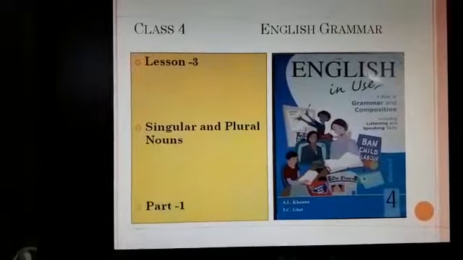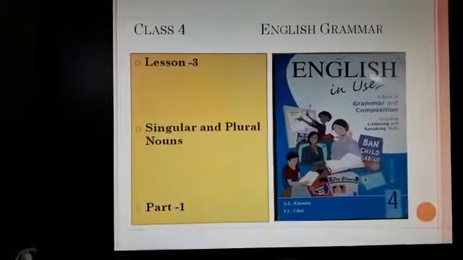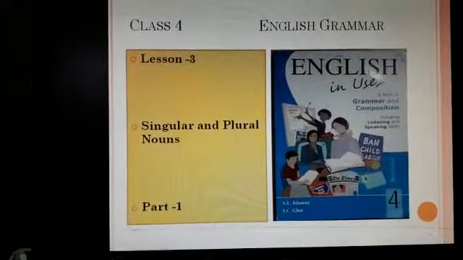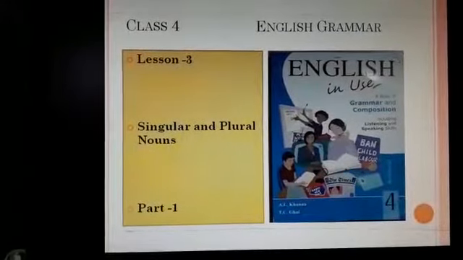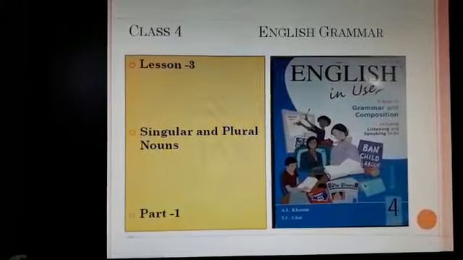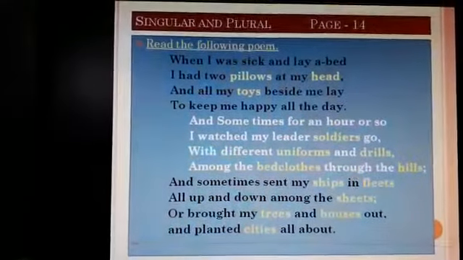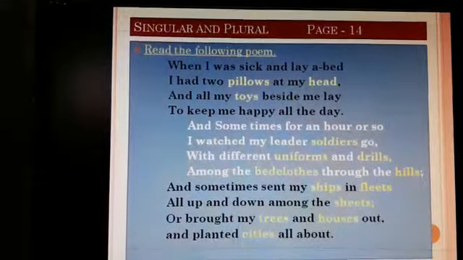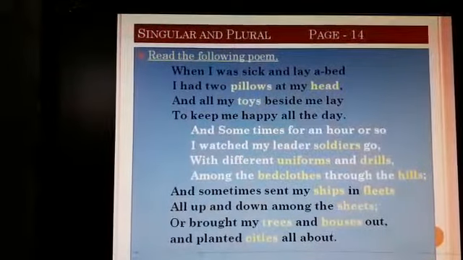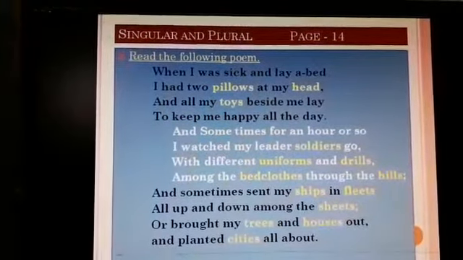I am going to deal with the class 4 English grammar, and today we are going to begin with lesson 3. The lesson is singular and plural nouns, part 1. Before we begin, let us see this poem as it is in your textbook on page number 14.